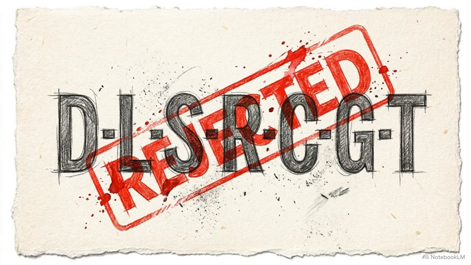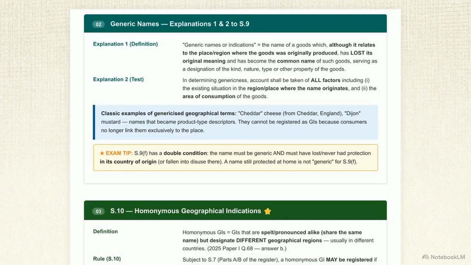Reference the text on screen. Clause F is the only ground with statutory explanations, and examiners quote them word for word. Explanation 1 defines a generic name as one which, although it relates to the place where the goods were originally produced, has lost its original meaning and has become the common name of such goods.